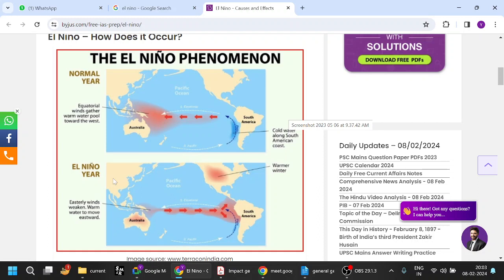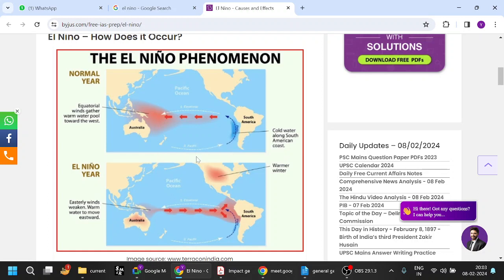So this year and last year, I think we had a good rainfall. So La Nina effect was there. So anyway, this is the normal year. This is called the southern oscillation. So whenever the temperature of the waters in Peruvian coast increases, El Nino is created, where we will have drought-like conditions in Australia and India.